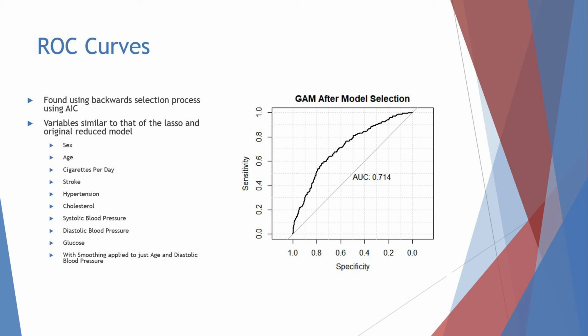However, this model was the result of a backward selection process comparing the AIC score. This model identified the best predictors as sex, age, cigarettes per day, stroke, hypertension, cholesterol, systolic blood pressure, diastolic blood pressure, glucose, and then had smoothing applied to just age and diastolic blood pressure.